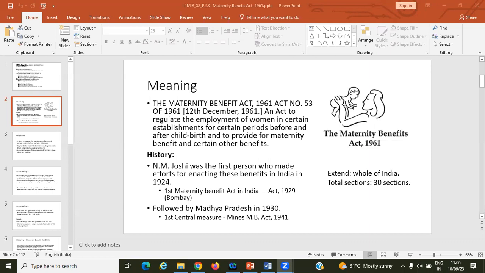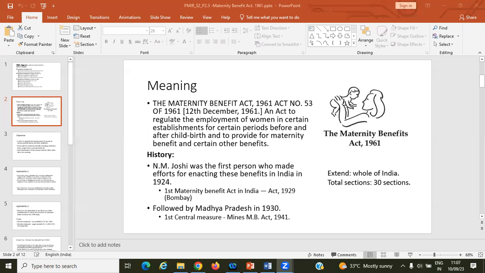This slide talks about the meaning of the Maternity Act and the history, when it was started, how it was started. The act was implemented in December 1961.